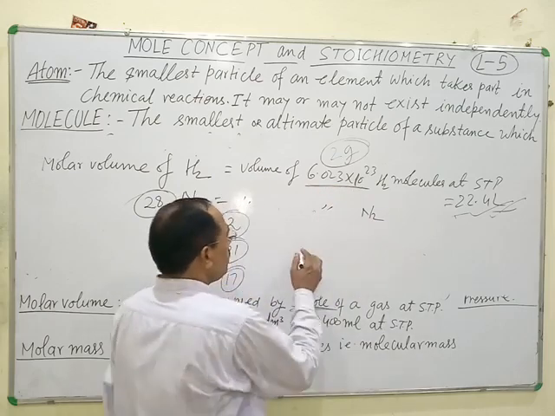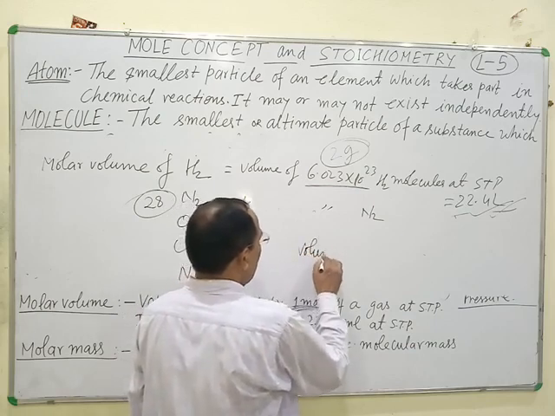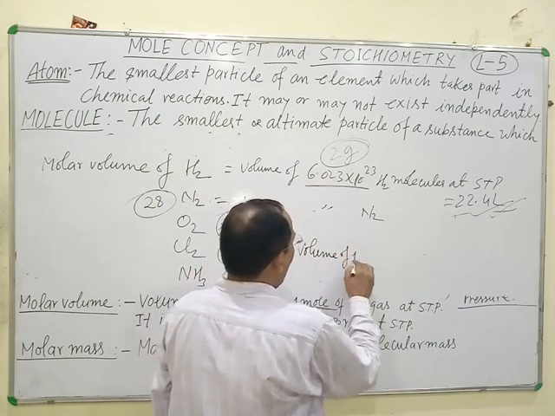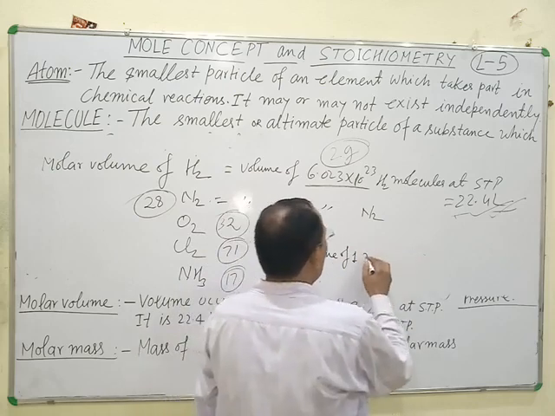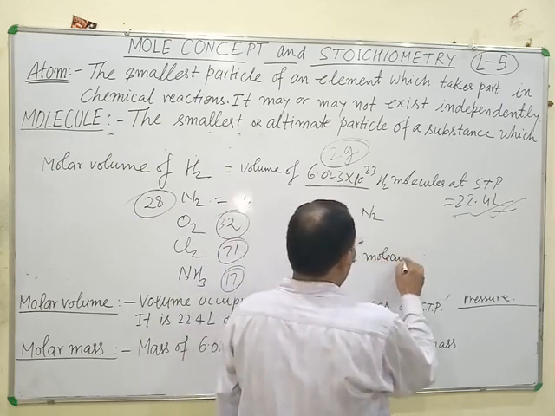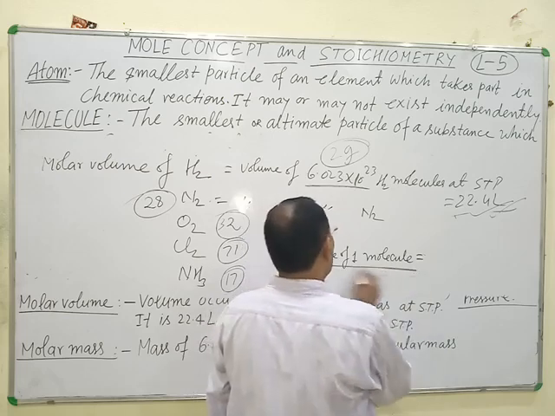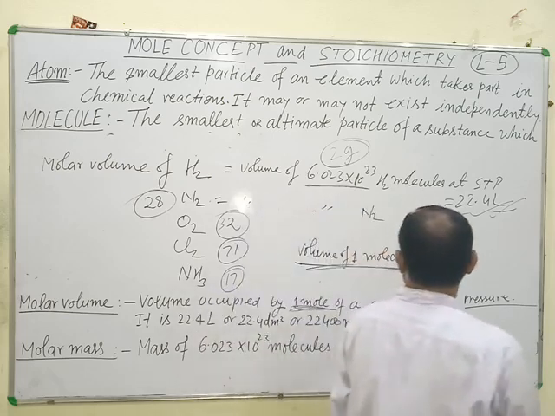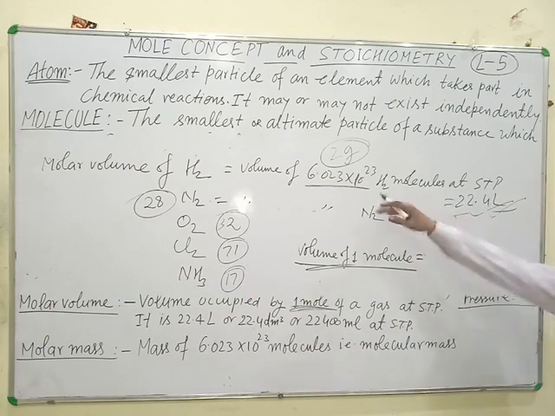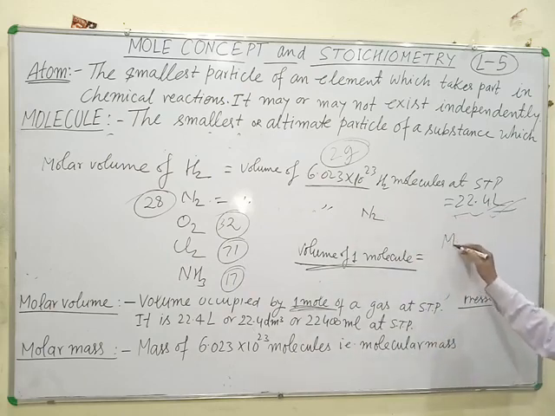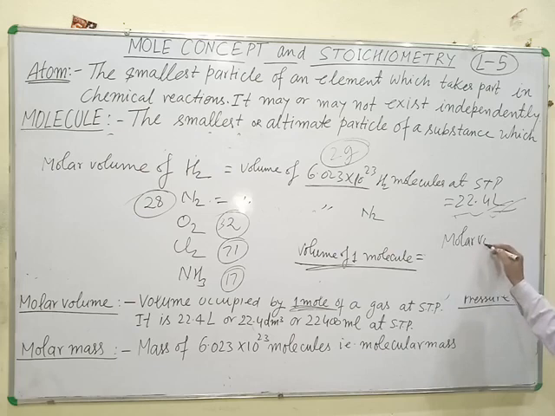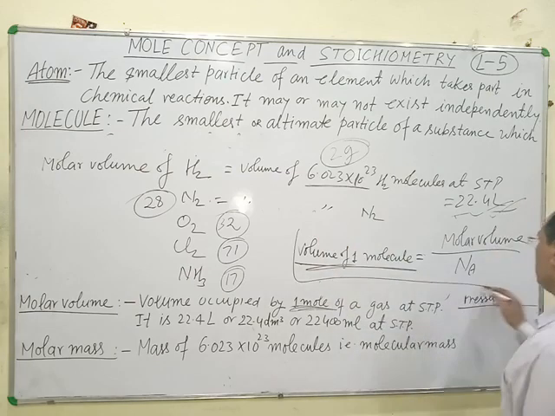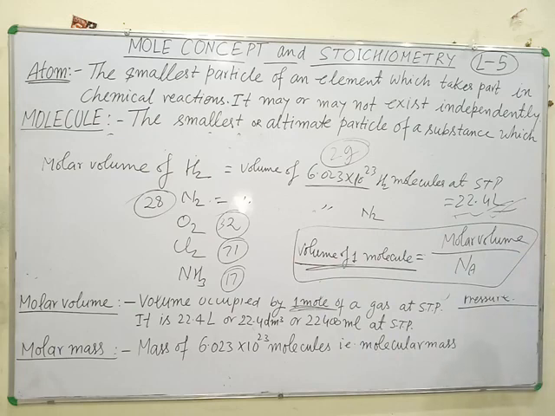That is why the volume of one molecule equals molar volume by Avogadro number. This is the formula used to calculate the volume of one molecule of any gas.